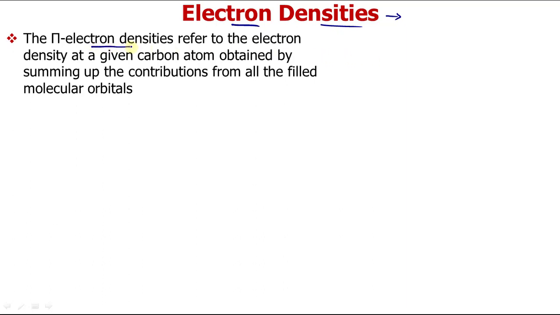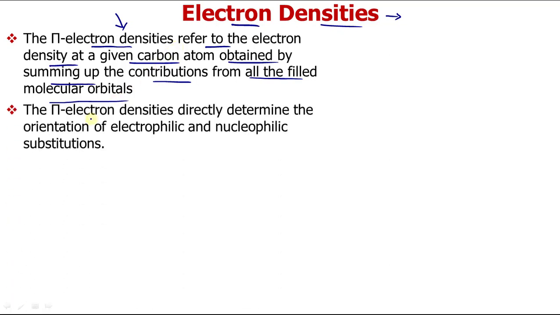Now the pi electron densities. Basically, in aromatic systems we deal with pi electrons. So here we deal with pi electron densities. It refers to the electron density at a given carbon atom, obtained by summing up the contribution from all the filled molecular orbitals. They take the sum of all the contributions of the filled molecular orbitals and divide by the number of atoms to calculate the pi electron density per atom at that position, where we want to see whether the reaction will be attacked by electrophiles or nucleophiles.